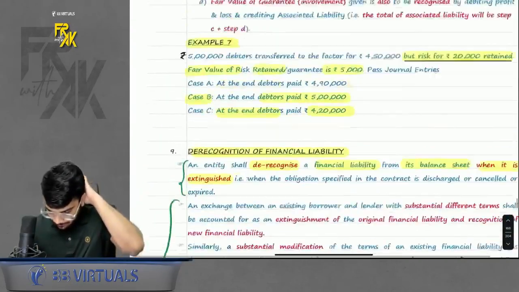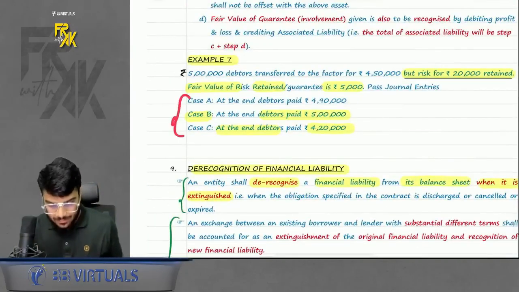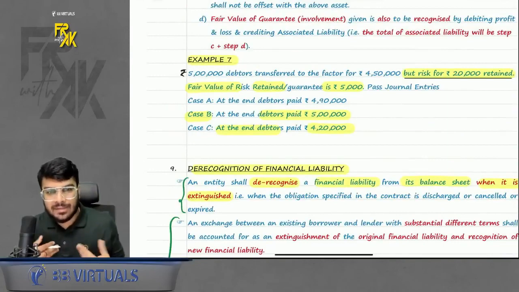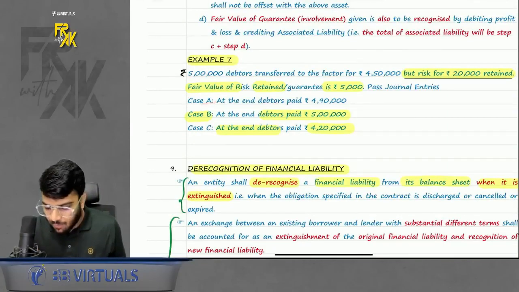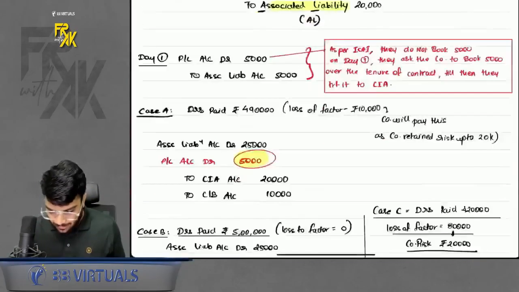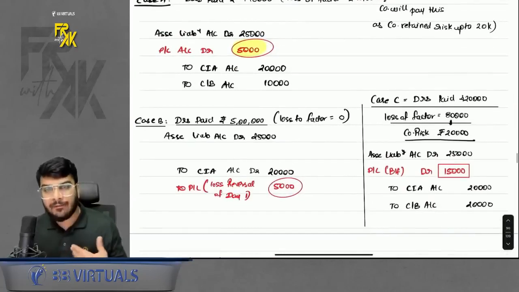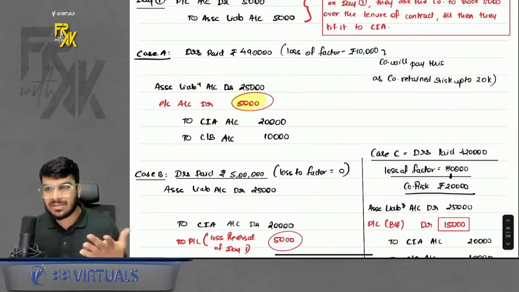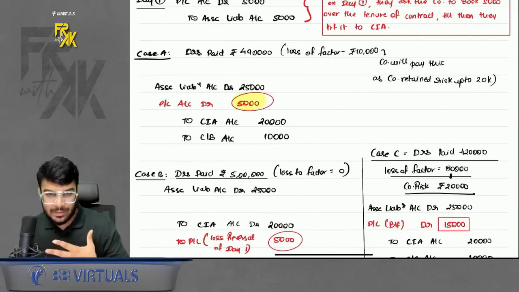Okay. Then there were 3 cases. These 3 cases are not there in the module. I have discussed these cases. What are the 3 cases? What if debtors pay only 4,90,000? Can I say in that case I will have to make the balance 10,000 payment, because risk up to 20,000 I was ready to bear.